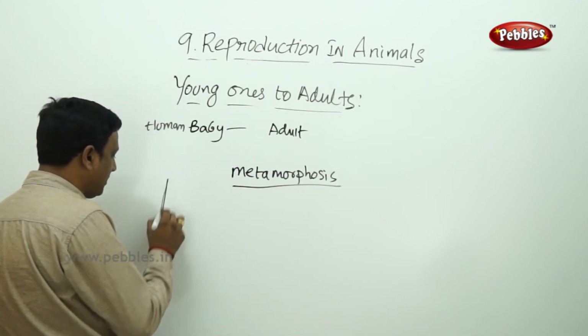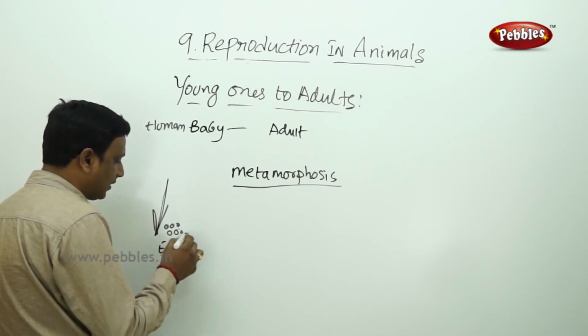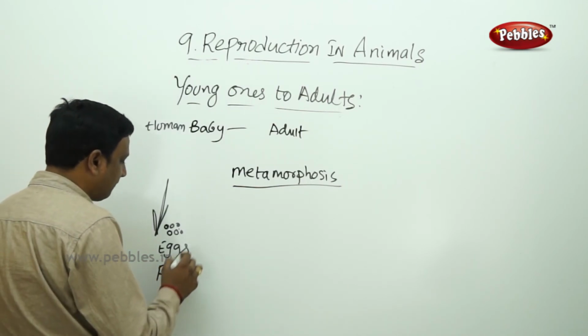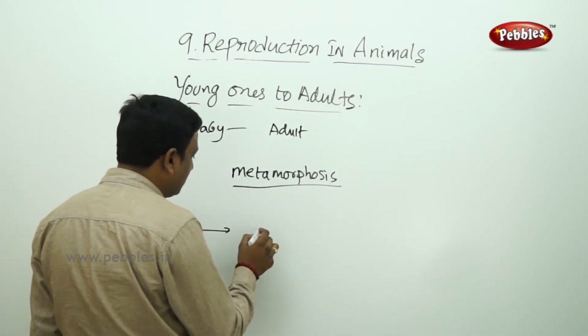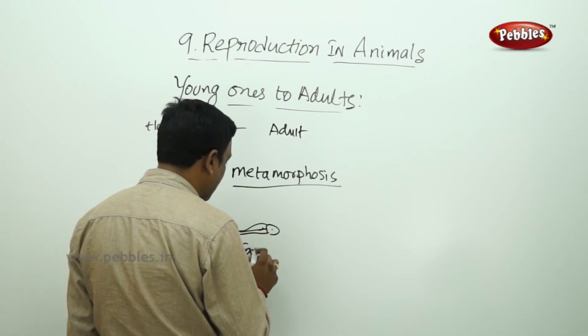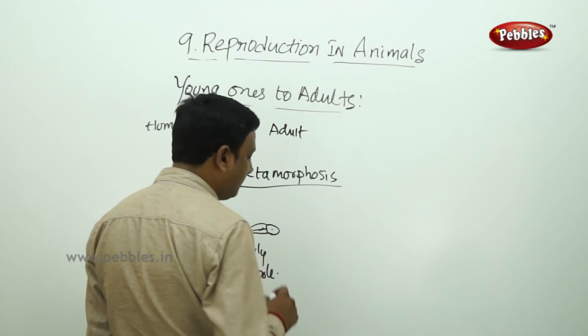Again here I am drawing eggs. These are the eggs of a frog. They develop into an early tadpole. See the early tadpole, it resembles a fish.